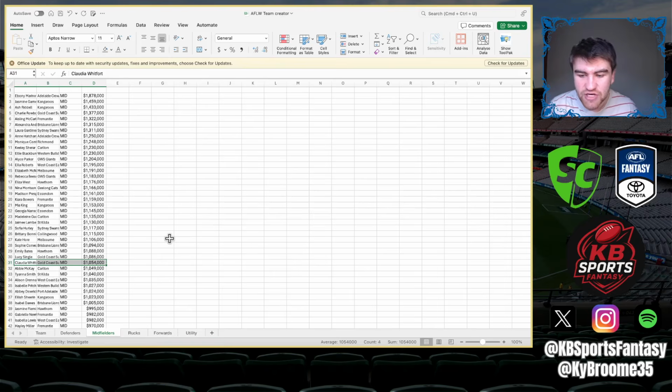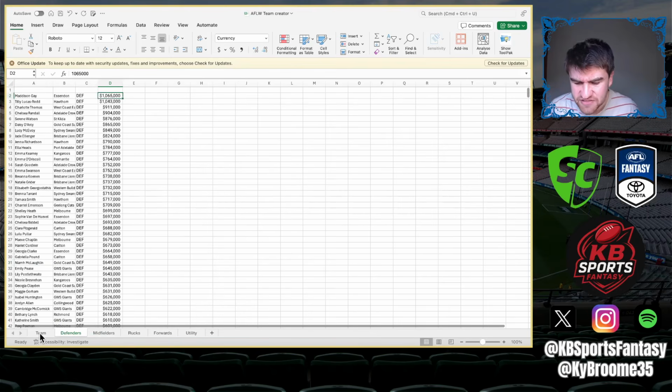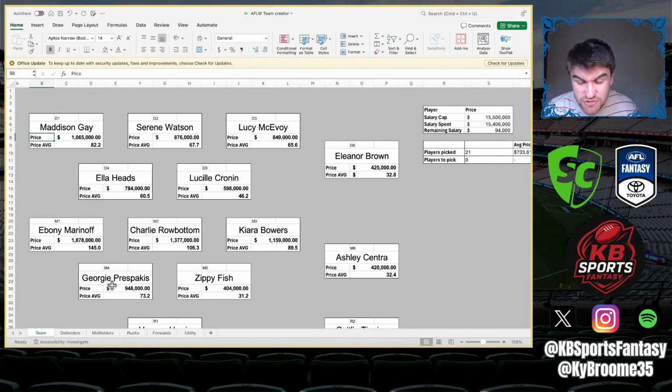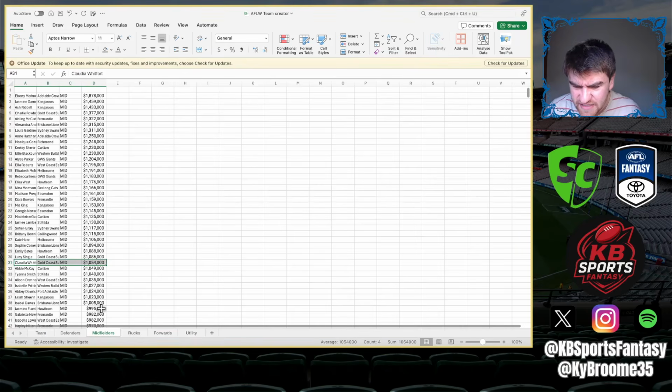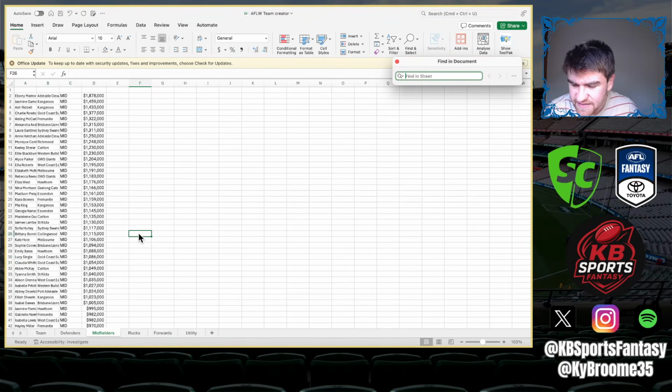And obviously we're going to get some defenders. If I just put Gay in, because I want to see what she averaged for the year. She averaged 82. I think there was a couple, like I think Sheeran, that was above her, etc. I just want to check, is there a Sheeran in here somewhere? Let me just check, because she was definitely up there as well in terms of the rucks. Sorry, not the rucks, the defenders. And as you can see here, she was 1.023, so just short of Matty Gay.